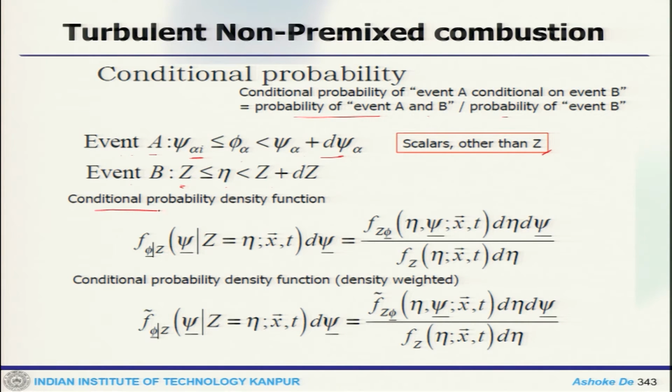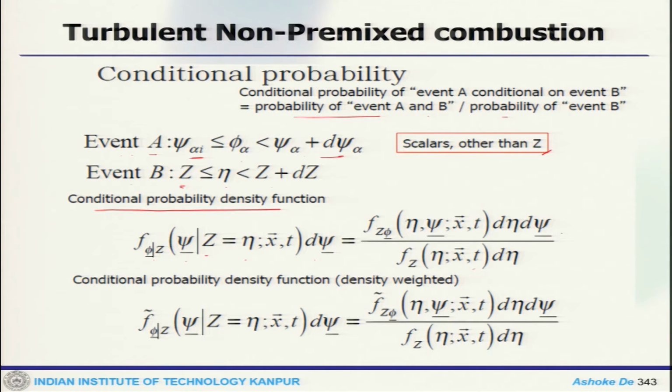Now, how do we define the conditional probability density function? F of phi given z, which is psi conditioned on z equals eta, with d psi. This is how we define it: f z phi at eta, psi, d eta d psi, and f z at eta.